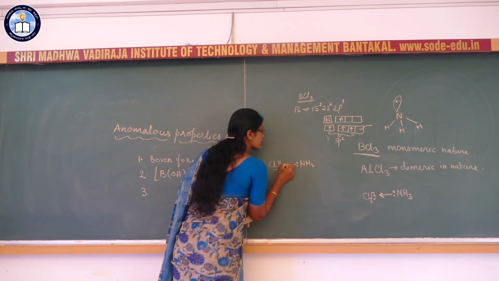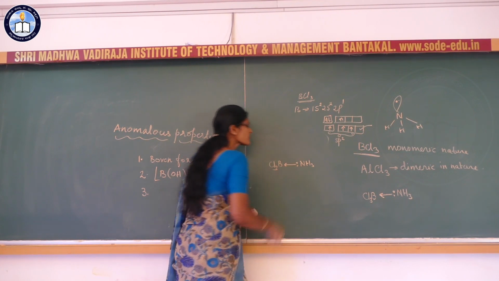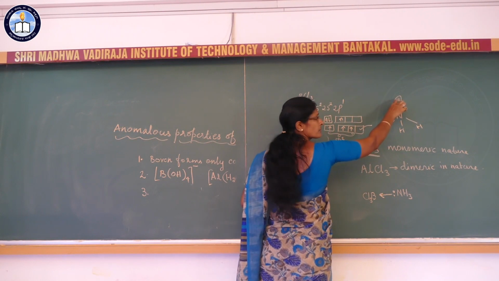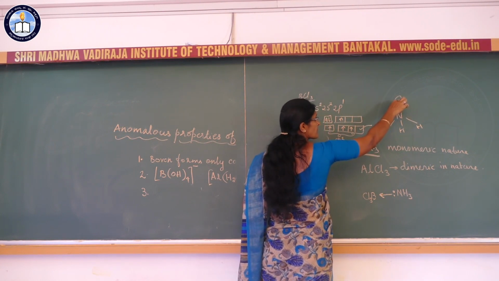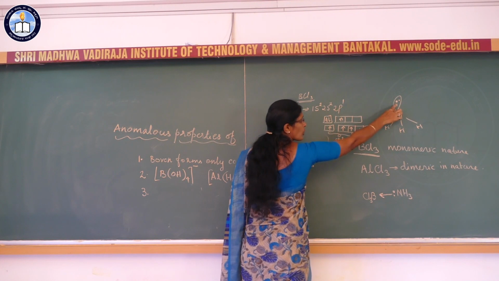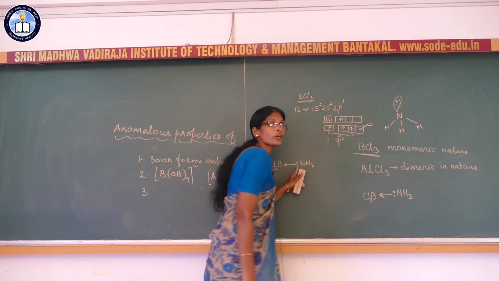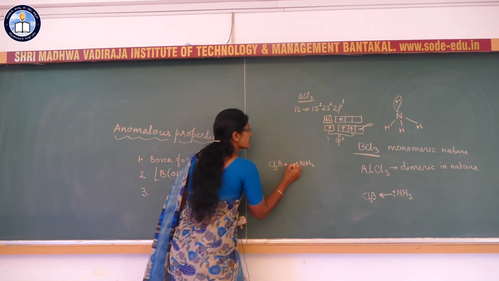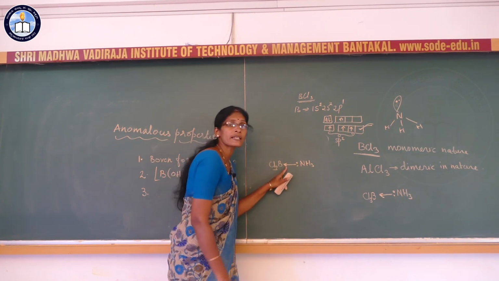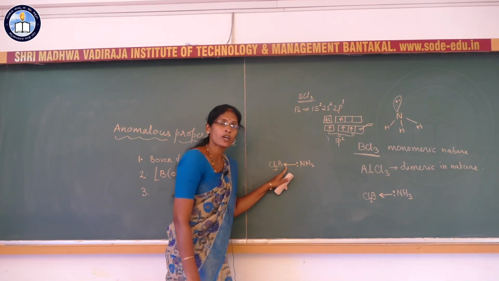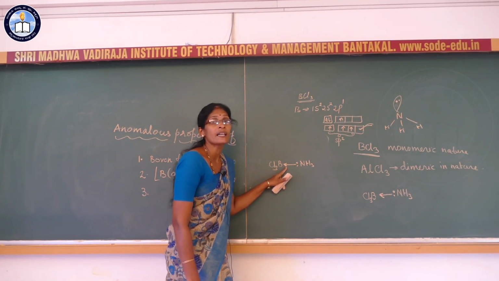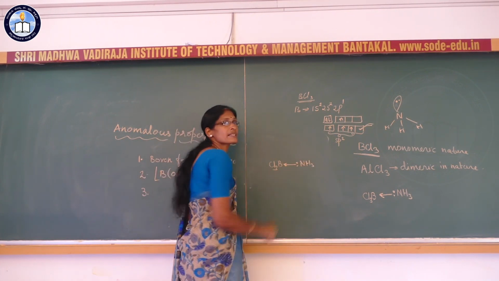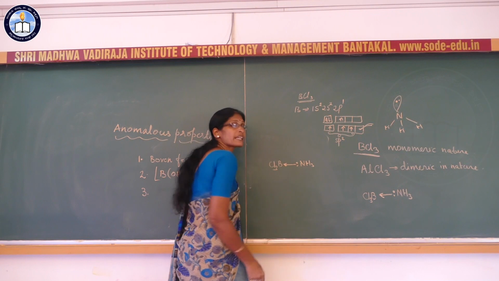Hence the lone pair in this hybridized orbital overlaps with the empty orbital of boron, and thereby it forms a bond. This bond is called the coordinate bond, also called the dative bond. Thereby BCl3 can complete its octet.